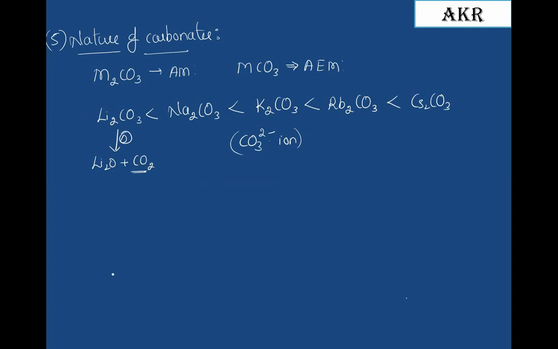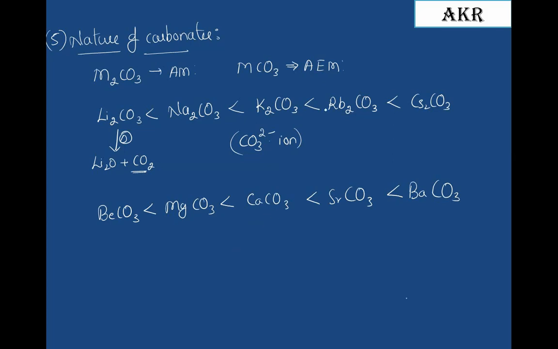With respect to second group elements: beryllium carbonate, magnesium carbonate, calcium carbonate, strontium carbonate, and the final one is barium carbonate. First group carbonates are more stable than second group carbonates.